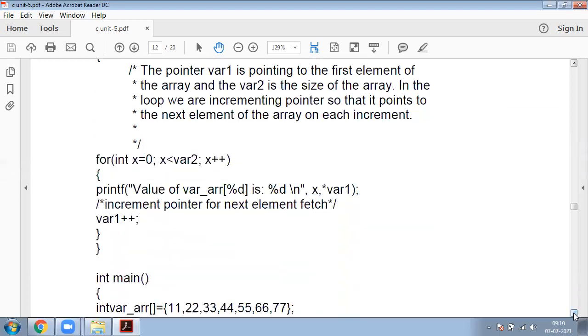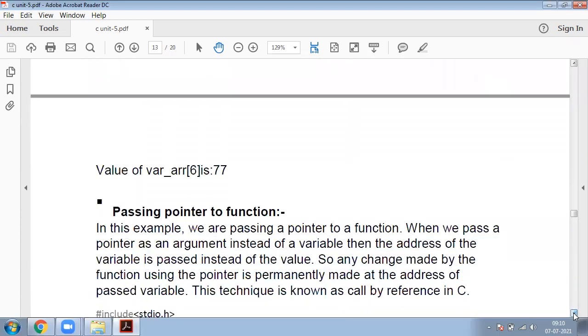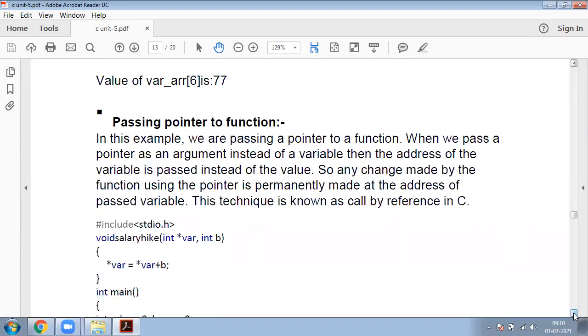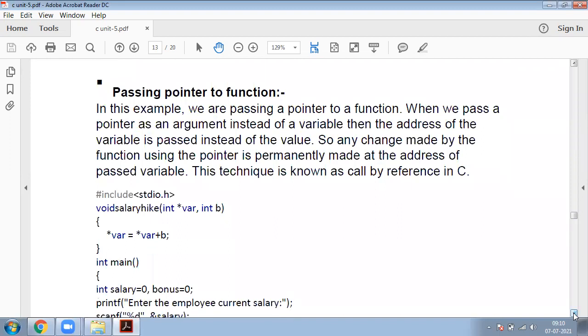Now, coming to our next topic, which is small: passing a pointer to a function. There are two things here, one is a pointer and the next is a function. What is the meaning of pointer? Here a pointer is one type of variable, a special type of variable which is capable of storing the address of another variable.